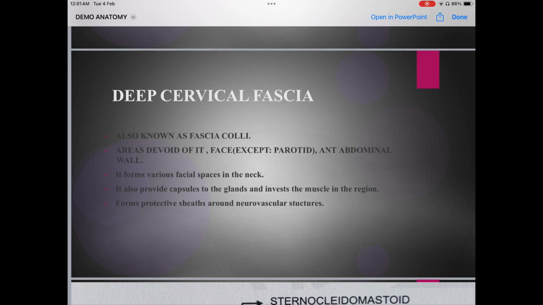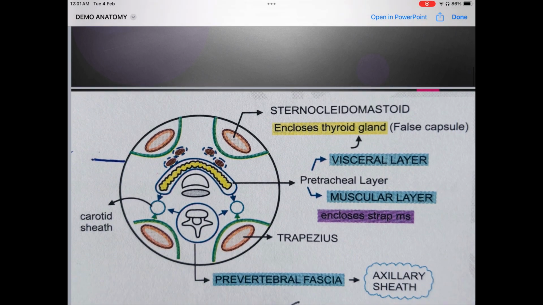It also provides capsules to the glands. Capsules to the glands means it protects the glands. It provides a protective covering to the glands and invests the muscles in the region. It forms a protective sheath around neurovascular structures. You know what neurovascular structures are? They include the spine, and all kinds of nerves and everything.